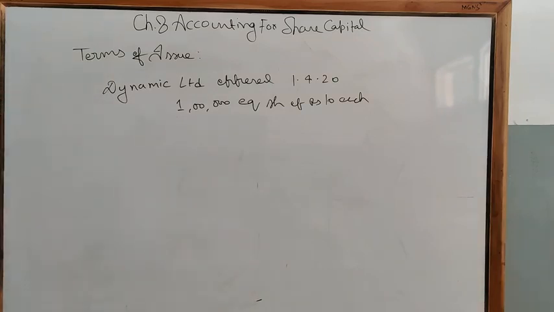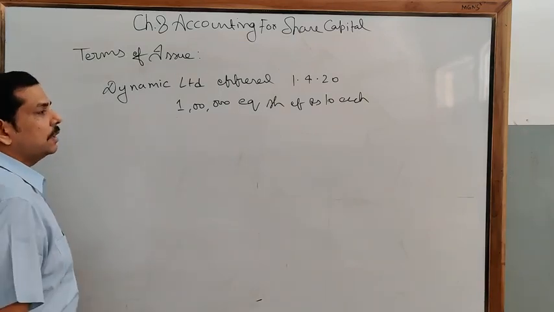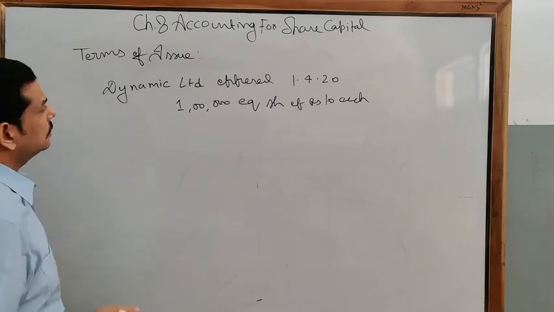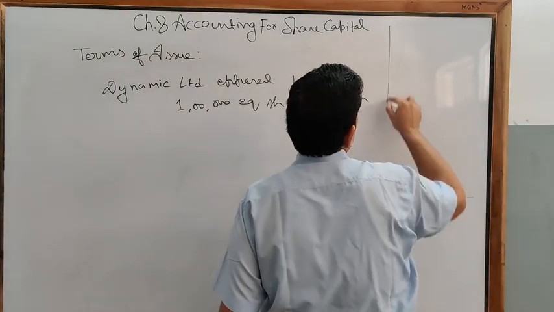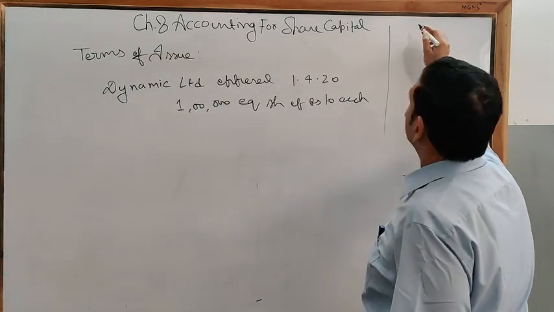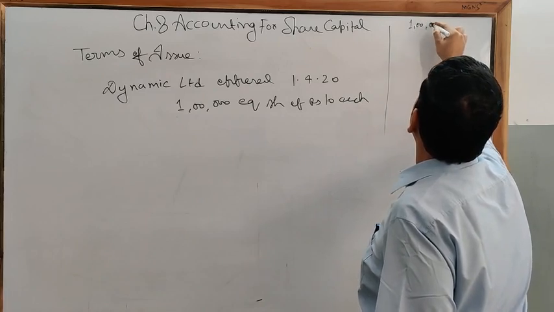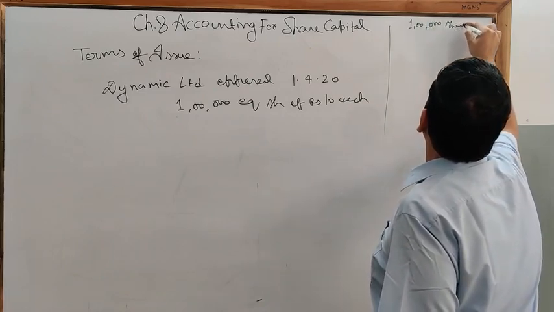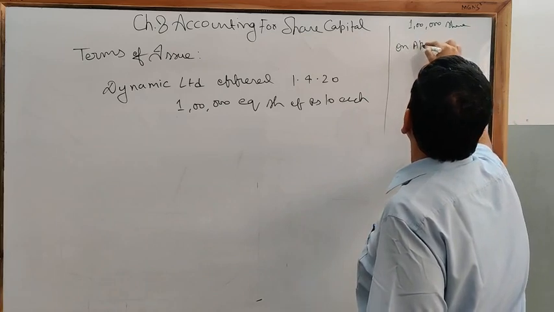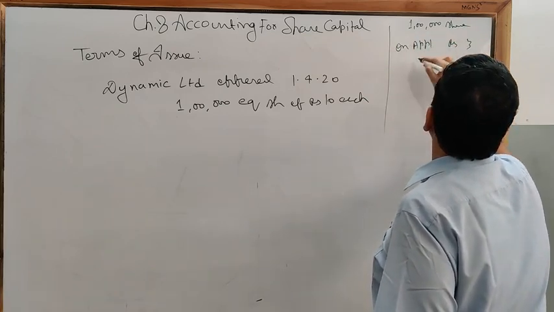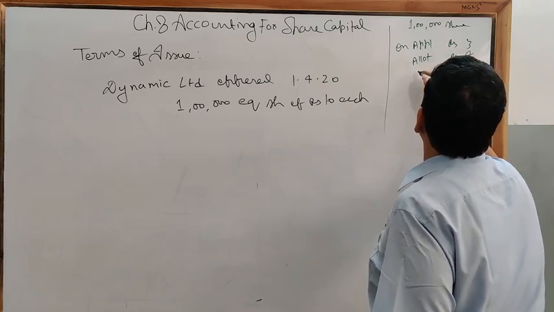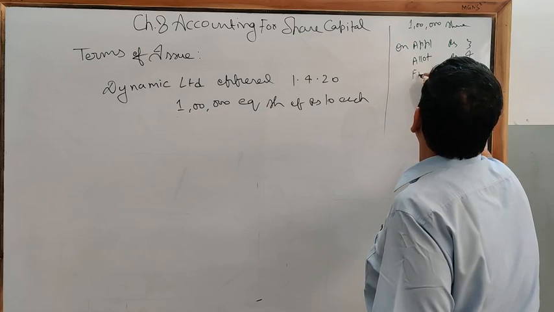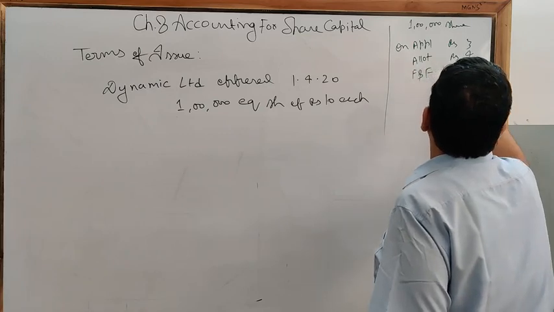Now we can take the same example when we are calling money in installments. Clear? So on the right hand side we are going to make a short entry. Clear? 1 lakh shares. Here we will write on application rupees 3, on allotment rupees 4, and on first and final call rupees 3.